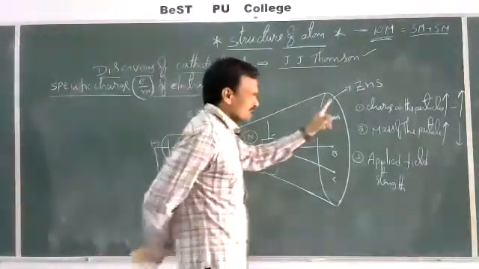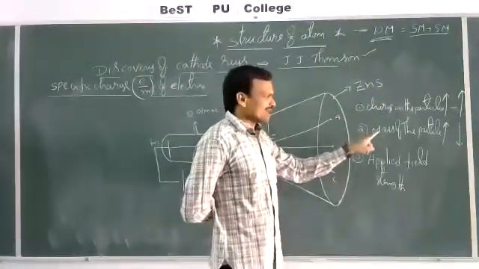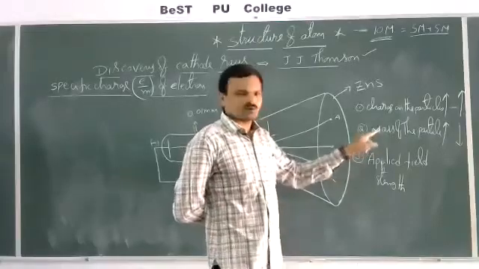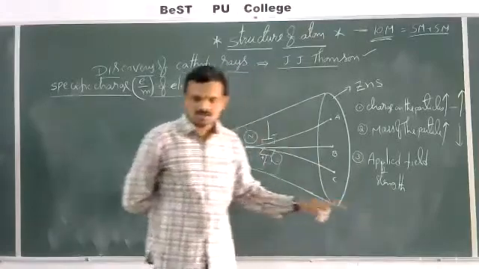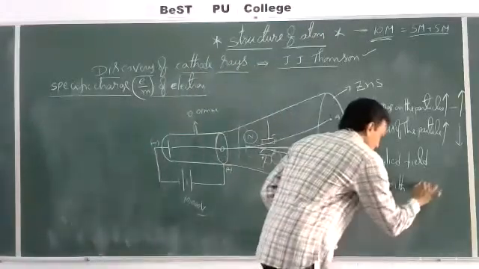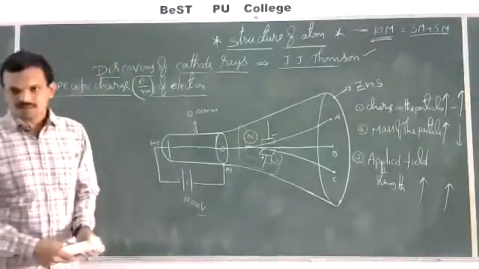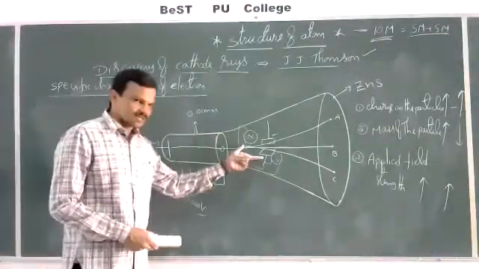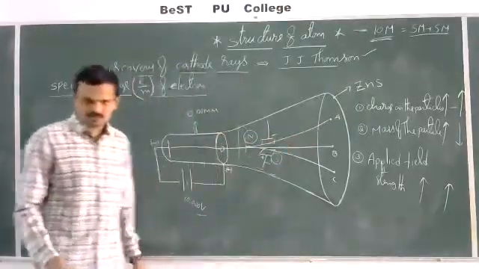So as the charge of the particle increases, deflection increases. Lighter particles deflect more compared to heavier particles. As the applied field strength increases, the extent of deflection increases. That is, as the magnetic field strength increases or as the electric field strength increases, the deflection of cathode rays increases.